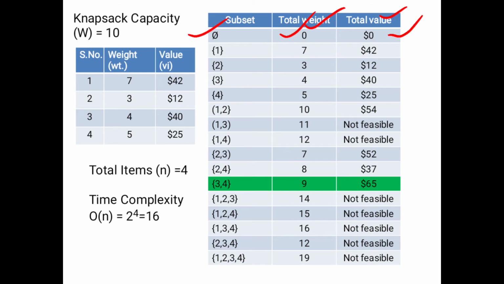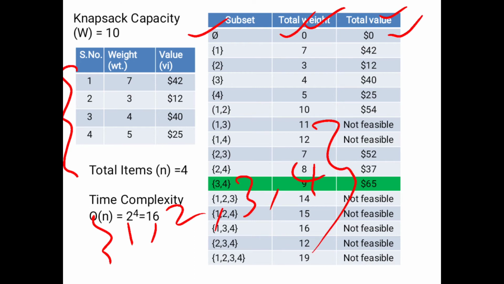Also 0. So that is the first line. Now how many items are there? 4 items, so this is the set 1, 2, 3, 4. These are the main set.